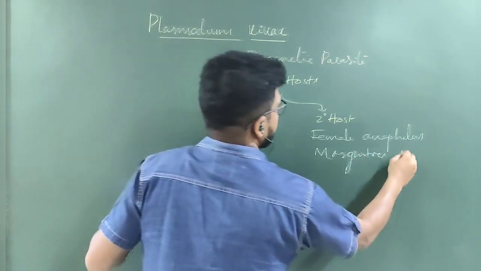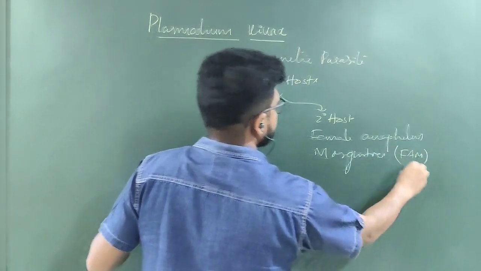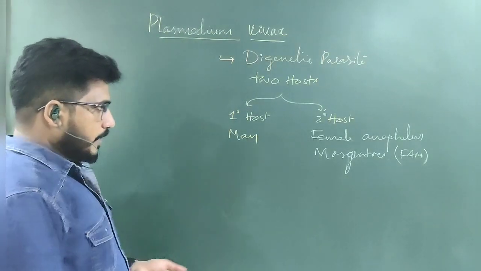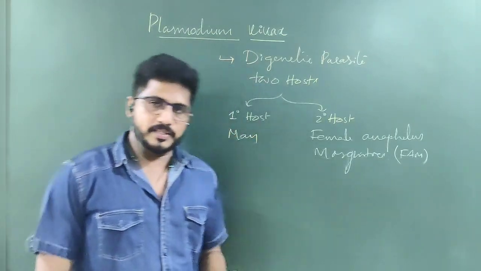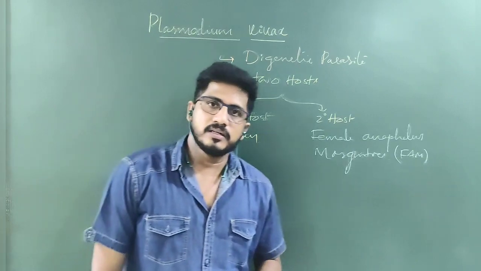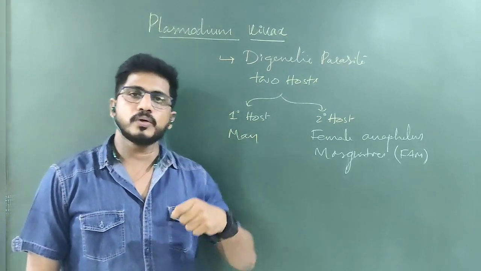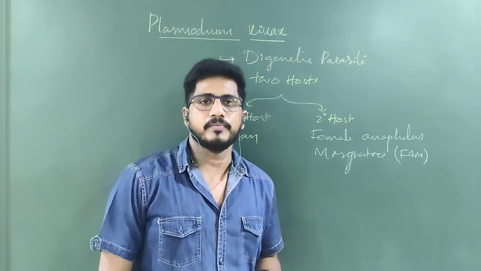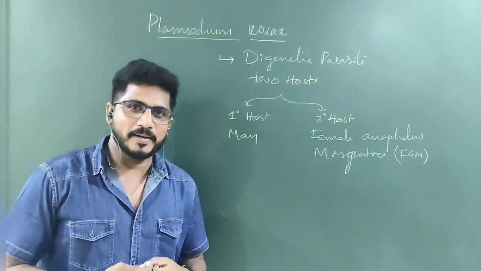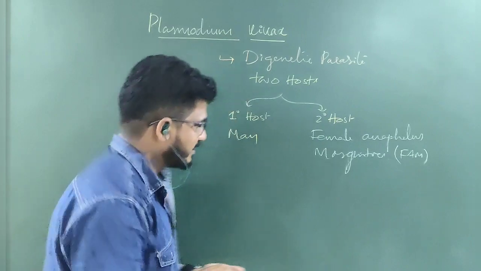Why not the male Anopheles mosquito? Male mosquitoes do not have a habit of sucking blood. They are not sanguivorous. They extract plant juices and so on. So male mosquitoes are better compared to female mosquitoes.